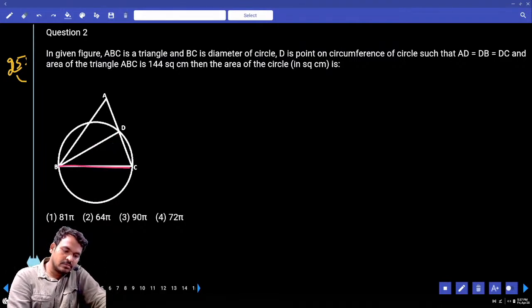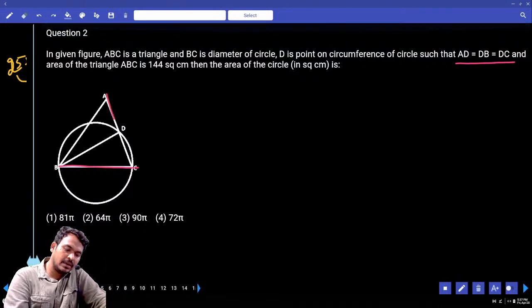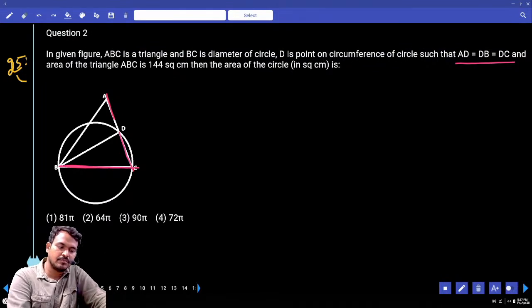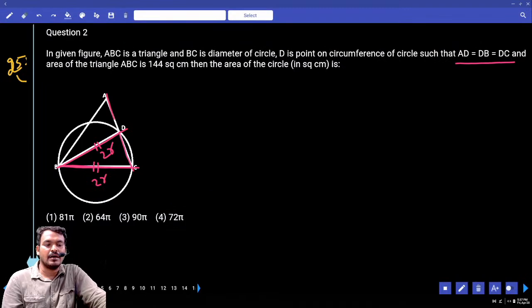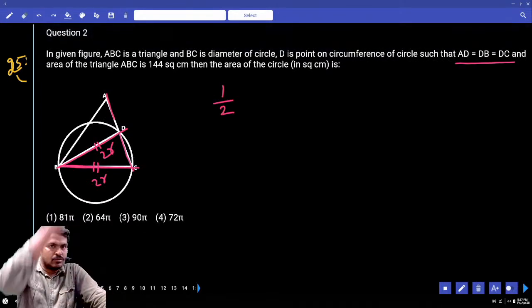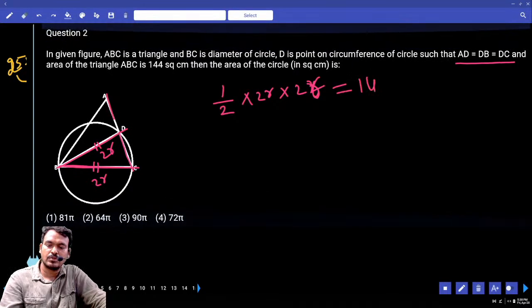What is the BC value? 2R. The condition here is AD equals DB equals DC, so the values are equal. If BC is 2R, then BD is also 2R. The area of a triangle is half into base into height. The base is 2R and the height is also 2R, so half into 2R into 2R.